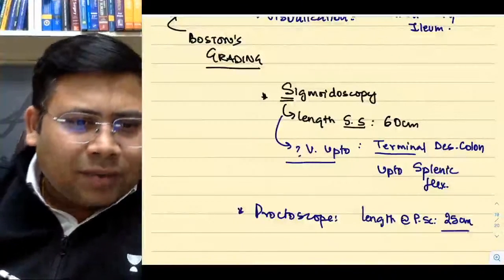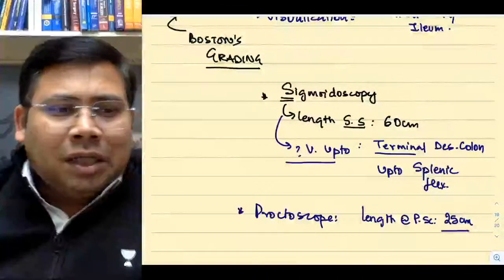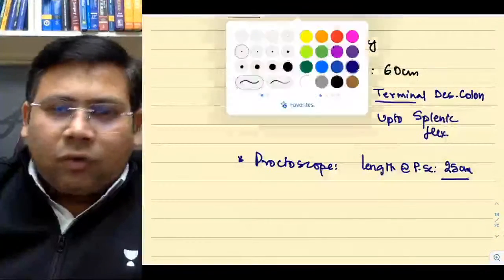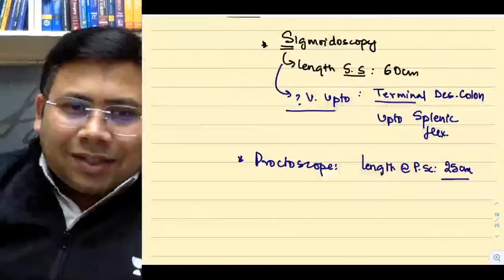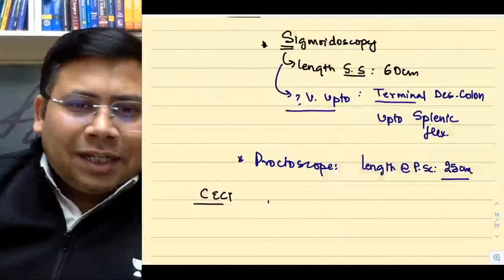Rishabh is asking, investigation of choice for ischemic colitis. Answer is, children, we don't go for colonoscopy. We don't go for both of them. Yes, you can go for a CECT. We go for a CT, it is a better option.